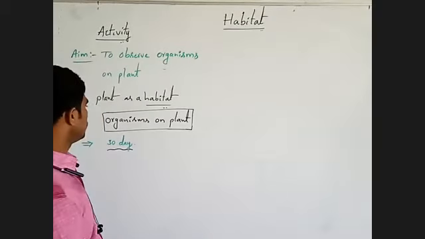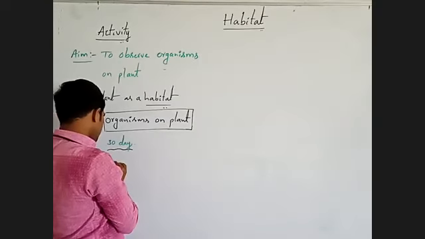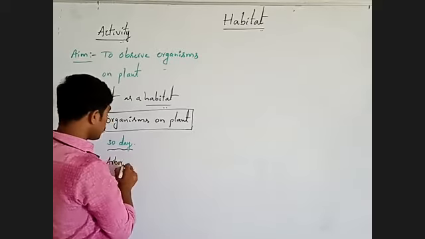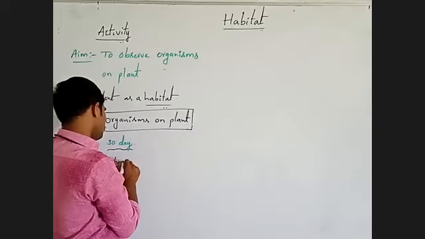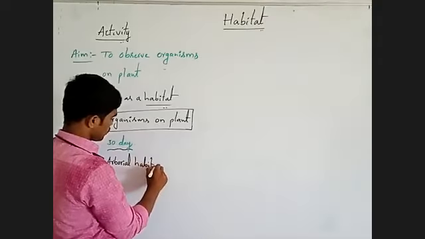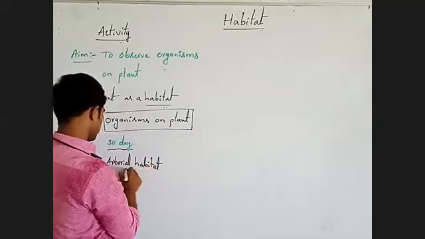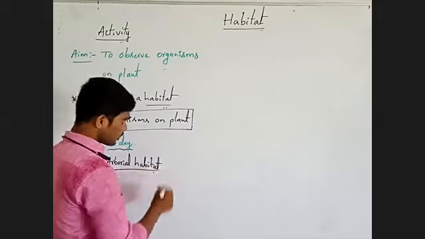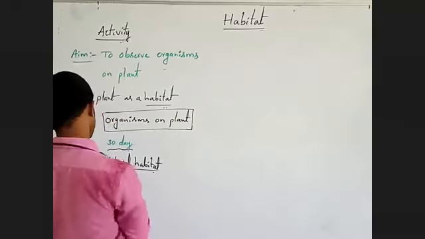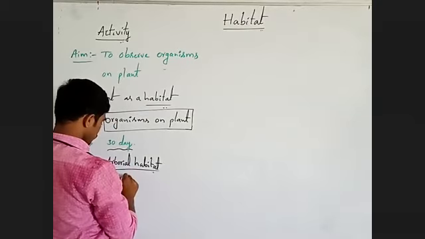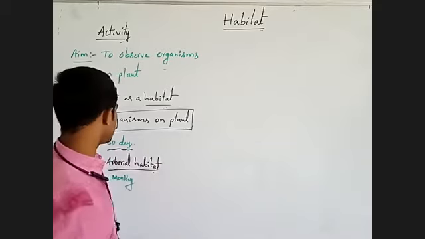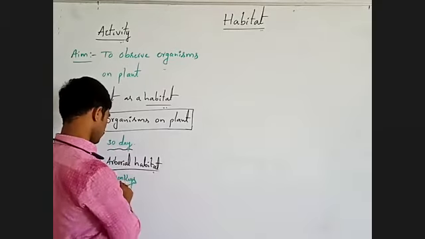You know very well that a plant habitat is also called an arboreal habitat. What is the best example for arboreal habitat? You know very well, monkey.